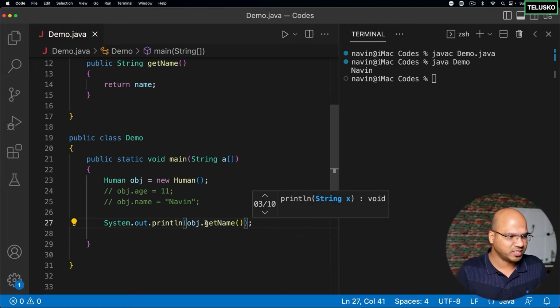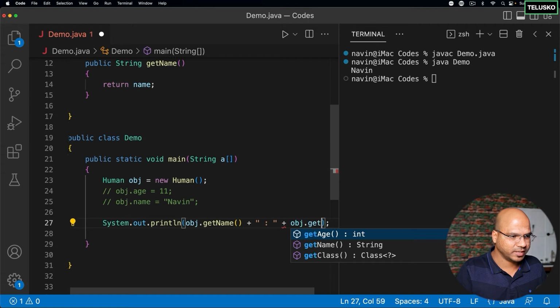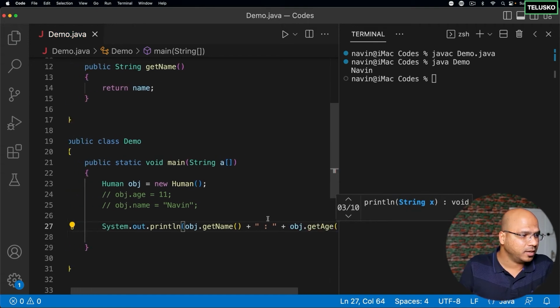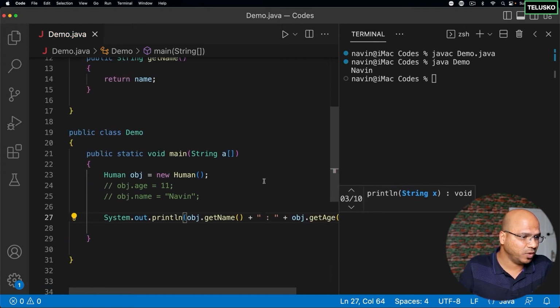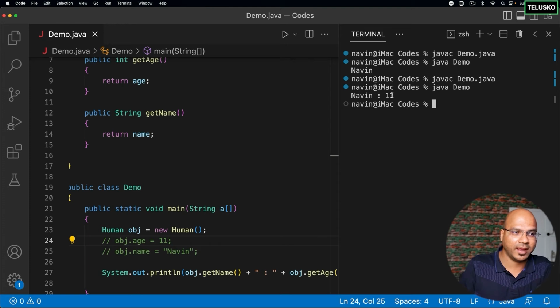Of course, you can also fetch the age. What I can do is I can just say plus, I can give a colon in between, and I can say obj.getAge. Okay. Now I think we should be able to access it. Let's try and compile, run. Oh, it's working. Can you see that? We got Navin and 11.